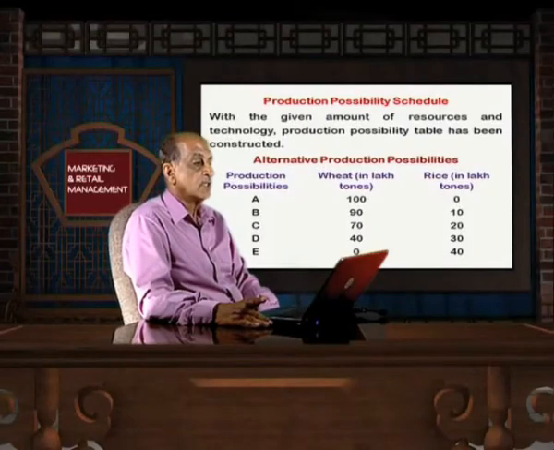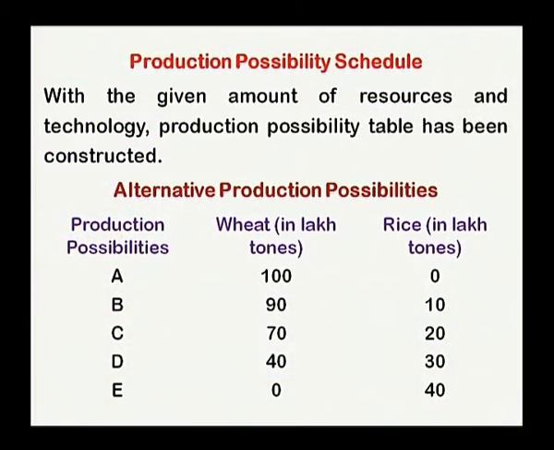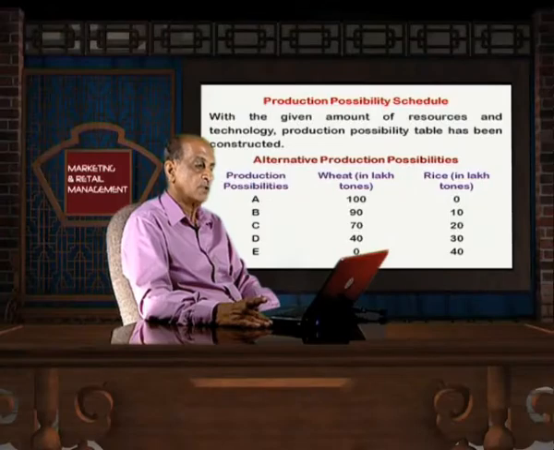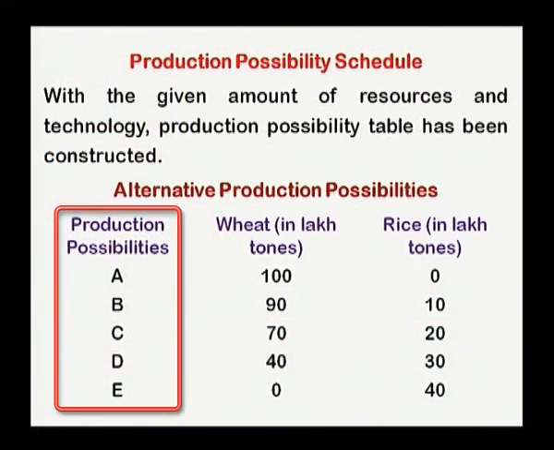Now, we discuss what is a production possibility schedule. With the given amount of resources and technology, a production possibility table has been constructed. Now, we discuss a schedule in which we have alternative production possibilities. There are 5 production possibilities.